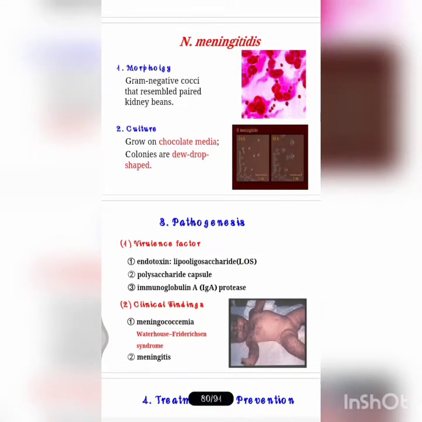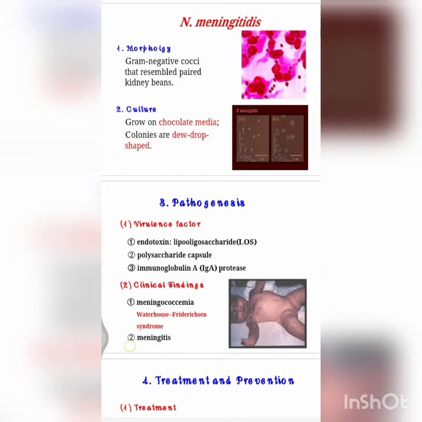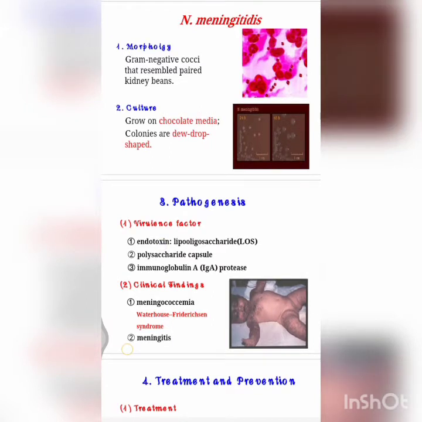So coming to the pathogenesis, that is the virulence factors, we know. Actually it has a capsular polysaccharide which inhibits phagocytosis, and it also has an endotoxin like lipooligosaccharide, LOS, which is used to stop phagocytosis, and IgA protease, which is very important because this IgA protease cleaves the IgA of our body, so that it doesn't undergo opsonization and it can invade the neutrophil, where it grows its colonies and it bursts out finally and reaches other parts.